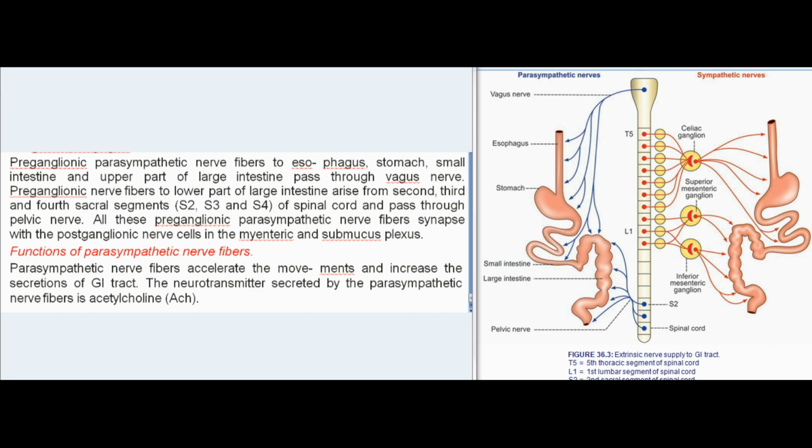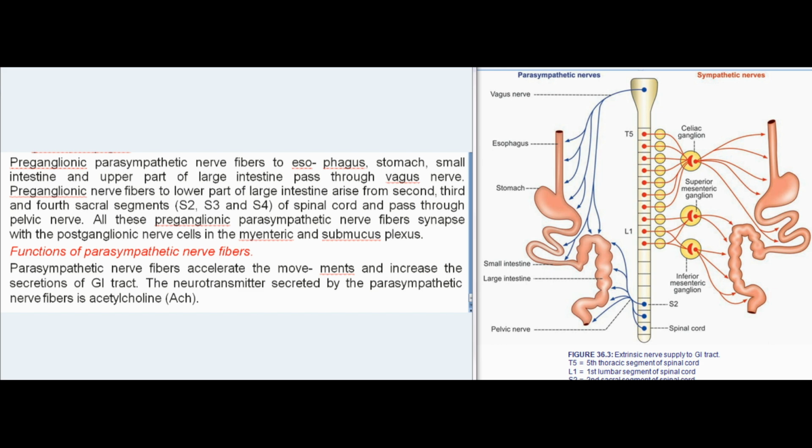Functions of parasympathetic nerve fibers. Parasympathetic nerve fibers accelerate the movements and increase the secretions of GI tract. The neurotransmitter secreted by the parasympathetic nerve fibers is acetylcholine, ACH.